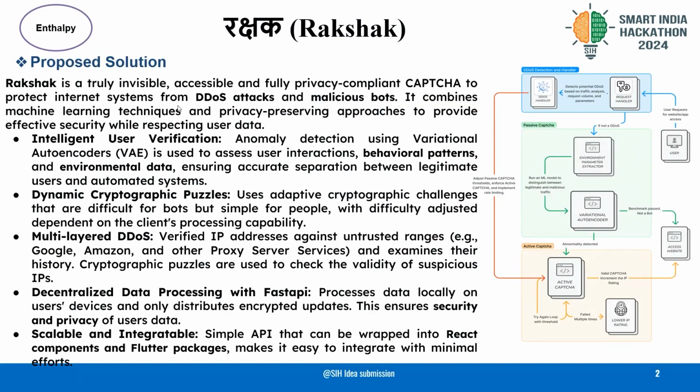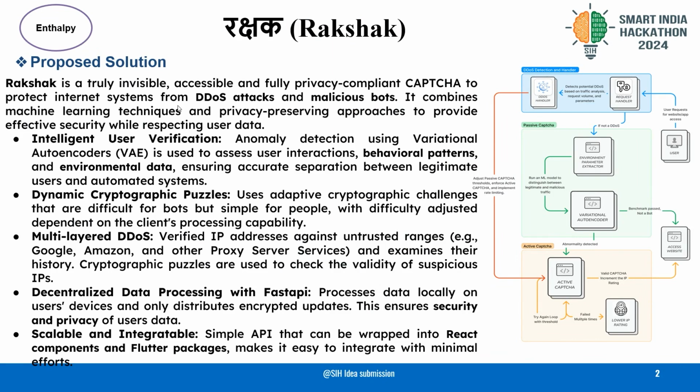User flow diagram. So this is our user flow diagram and it is divided into three different sections. Firstly, we have the DDoS detection and handler. Then we have the passive captcha. And finally, we have the active captcha. The flow begins when a user requests access to the UIDAI's website.